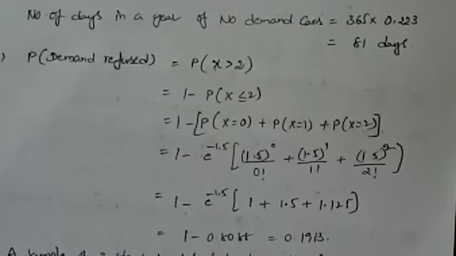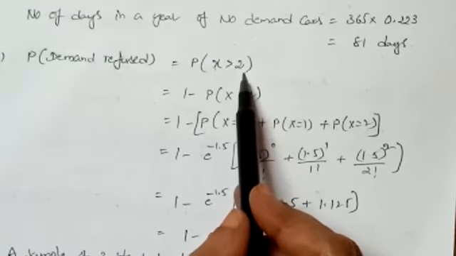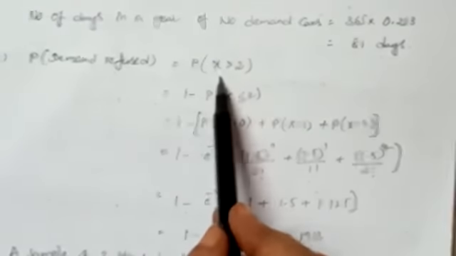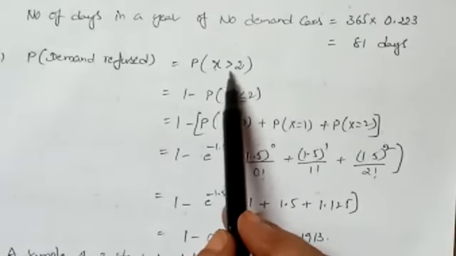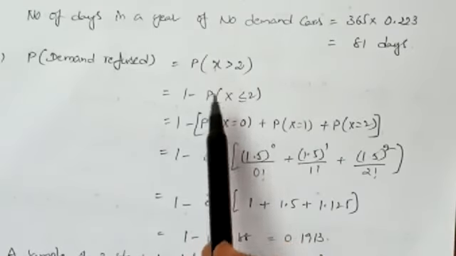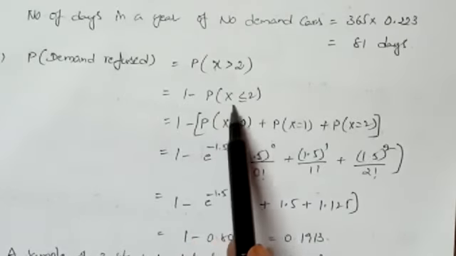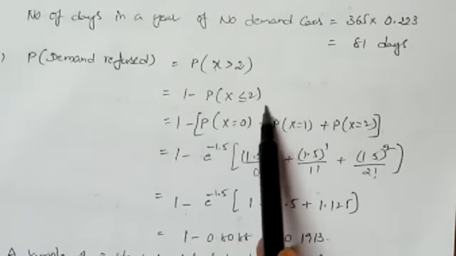In that case the demand is refused. So that probability we can take as probability of x greater than 2. That means you have to take x values more than 2, that is from 3, 4 and so on to infinity. So we change that probability as 1 minus p of x less than or equal to 2.